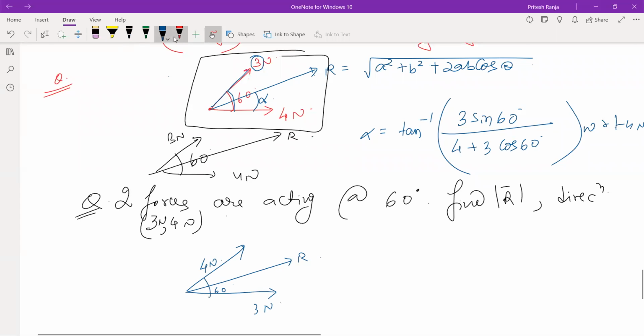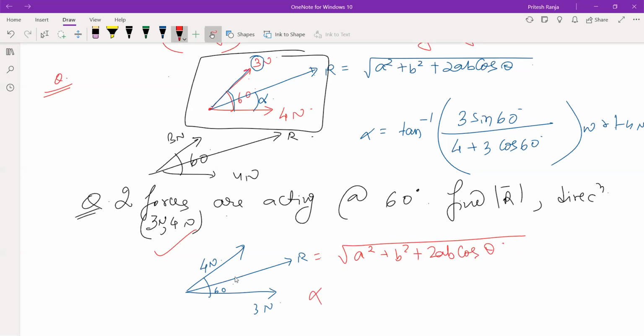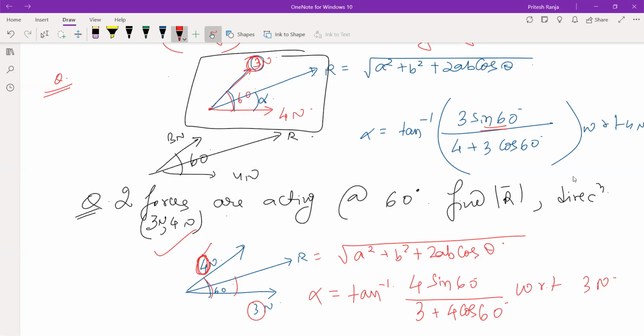So for this case, look, the formula for the resultant will remain the same, the square root of A squared plus B squared plus 2AB cos theta. But the direction will change. So you have to remember tan inverse: whatever we bring, the one which is here, with that you will multiply the sine of the angle, right? So in this case it will be 4 sin 60 degrees. If you write 3 sin 60 degrees, it will be wrong. So you have to observe what is here. And then you have 3 plus 4 cos 60 degrees, and with respect to the 3 Newton force. So observe the change. It depends on how we have considered them.